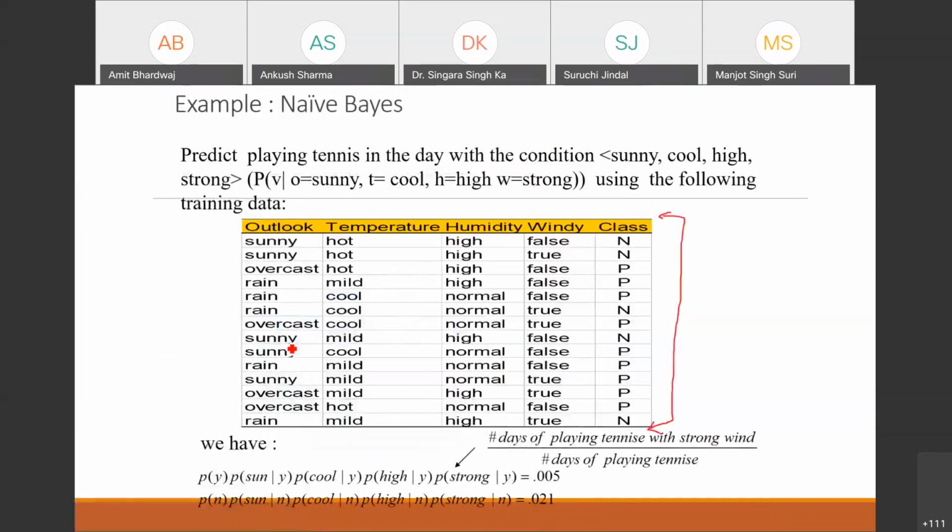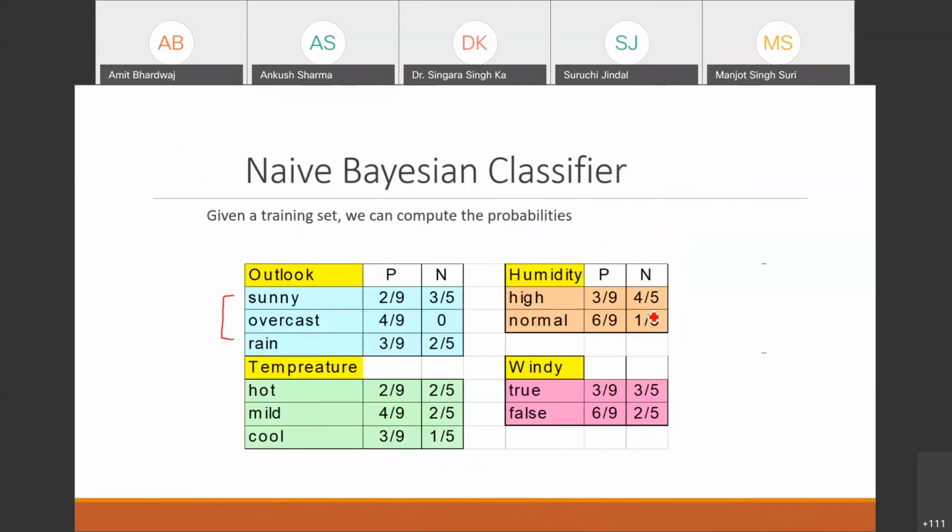For sunny, we have 3 negative and 2 positive.